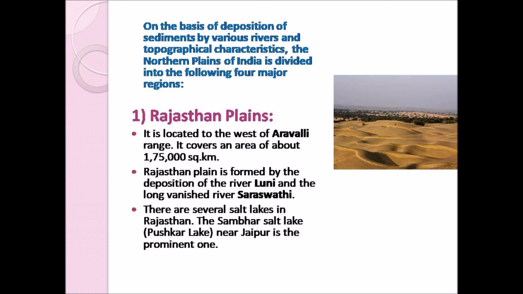The total area covered by the Rajasthan plains is about 1,75,000 square kilometer, and in this region, that is in Rajasthan plains, you have several salt lakes. They are the Sambar salt lake, which is also known as the Pushkar lake, and it is located near Jaipur, and it is a very important lake in Rajasthan.